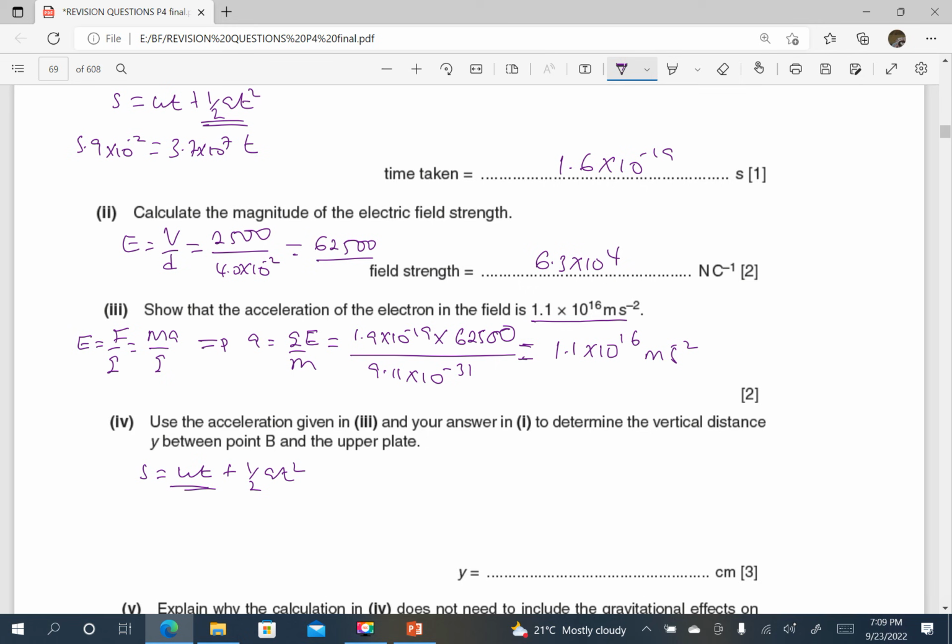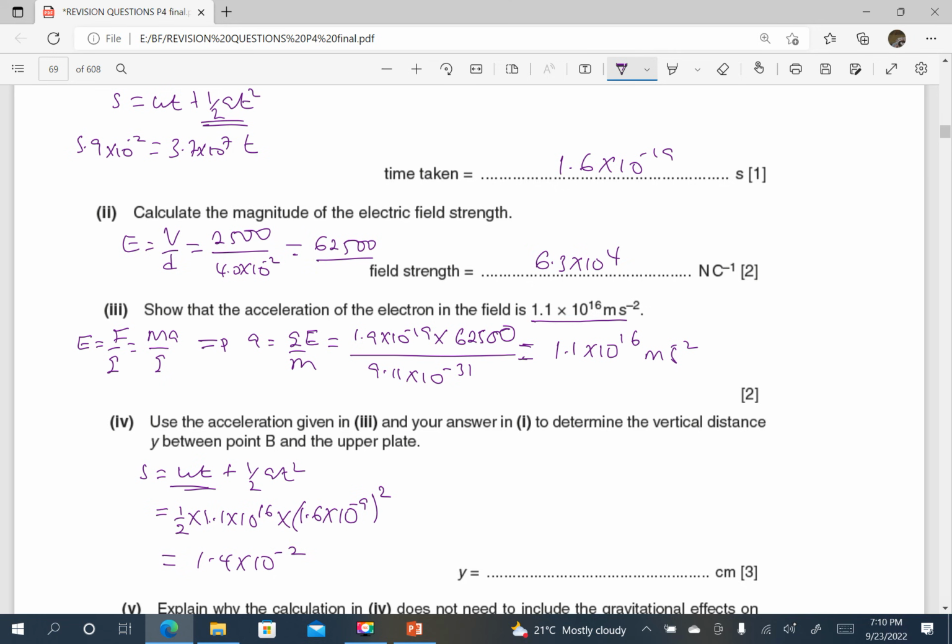So if I consider vertical motion, S is going to be equal to a half, acceleration in the vertical is 1.1 times 10 power 16, then times t, which is 1.6 times 10 power negative 9, and this is squared. When I press my calculator, this will be 1.4 times 10 power negative 2.